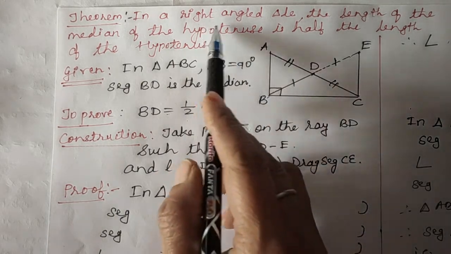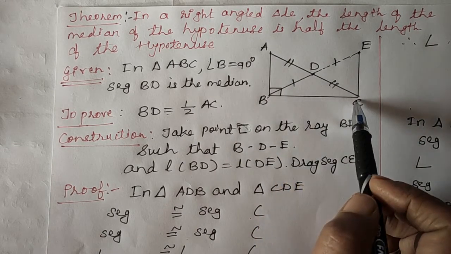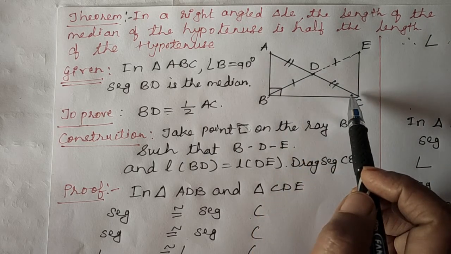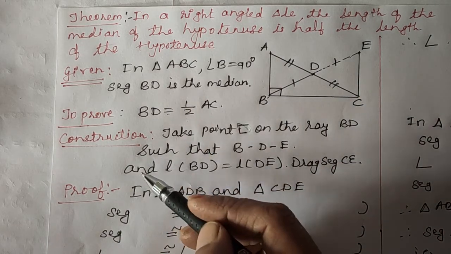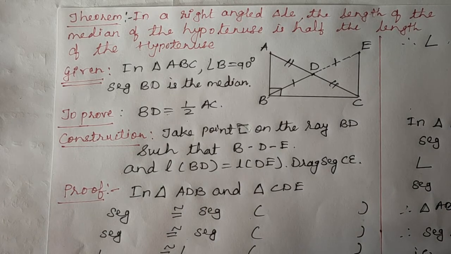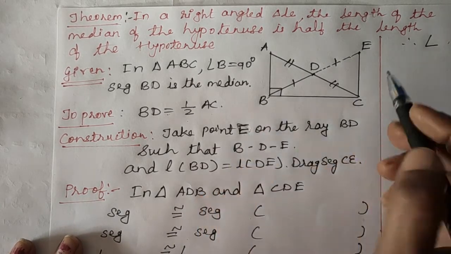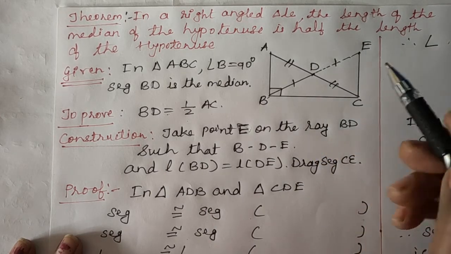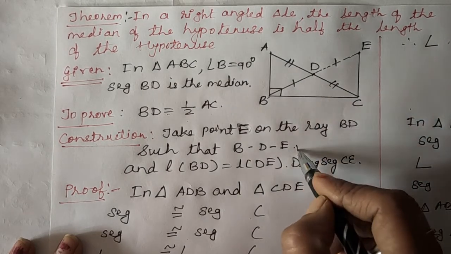Okay, so see, right angle triangle, so we have drawn the figure. Draw one right angle triangle ABC. There is a median BD, which is on the hypotenuse. And now to prove this we need some construction. So here we have done some construction, and that construction is also very easy. What is this construction? Take point E on ray BD such that B, D, E are collinear points.